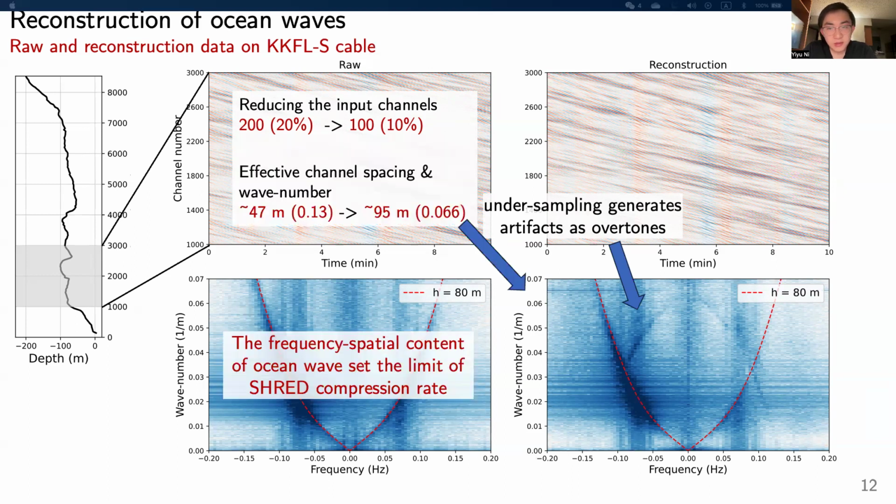This effect can be explained by the over-decimation, which limits the minimum wavelength we can resolve. Using 10% channels for reconstruction, the effective channel spacing increases to 95 meters, which corresponds to a wave number of 0.066. This is exactly where the first overtone artifacts start to show. Therefore, the FK content of the ocean wave effectively sets the reconstruction limit of our model.